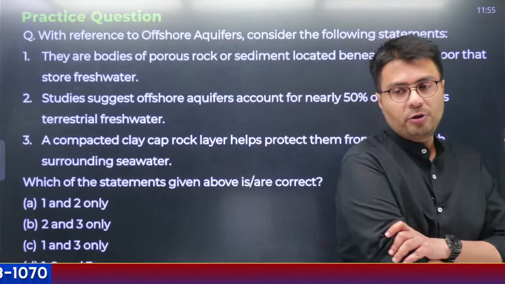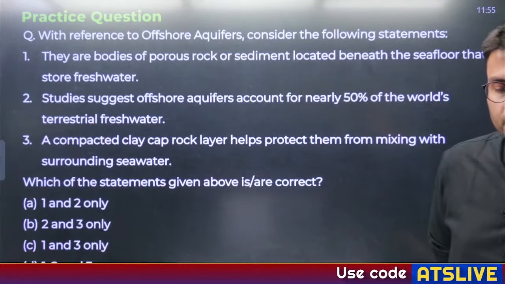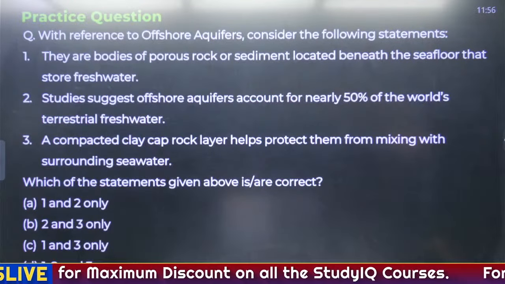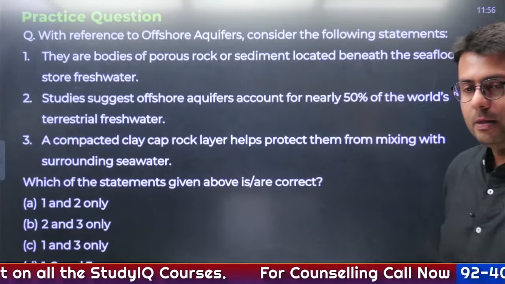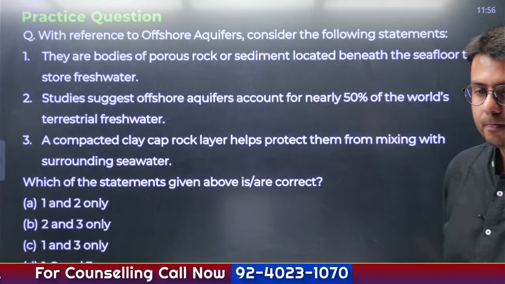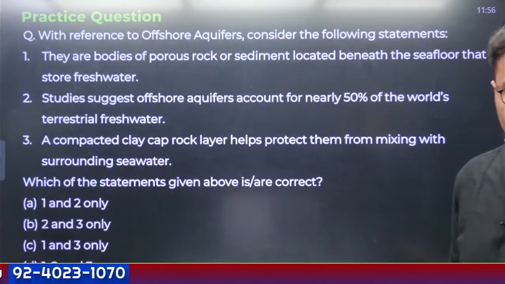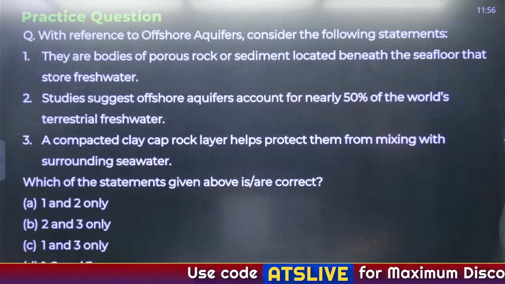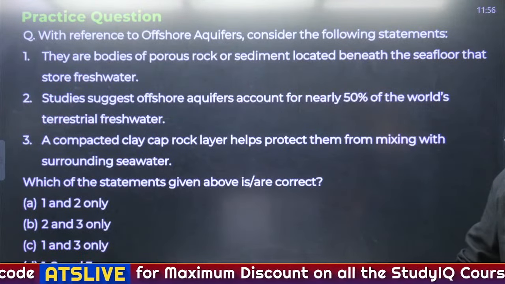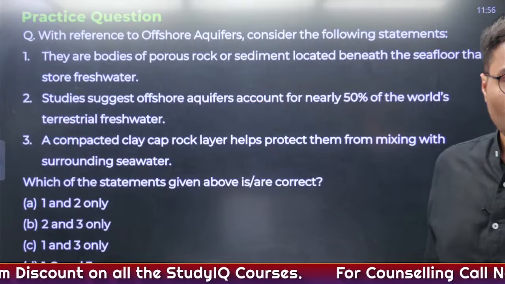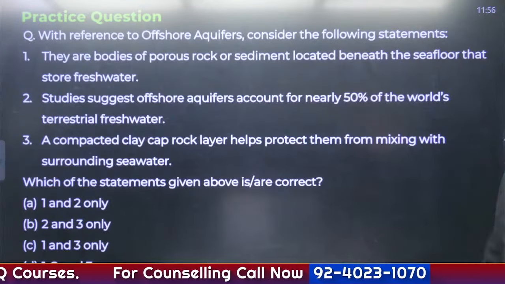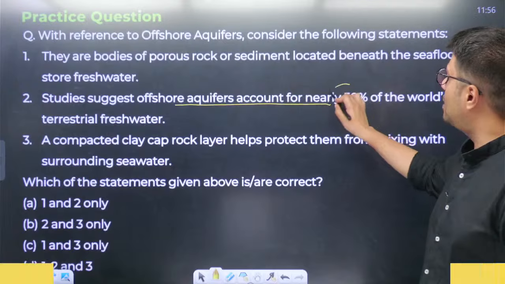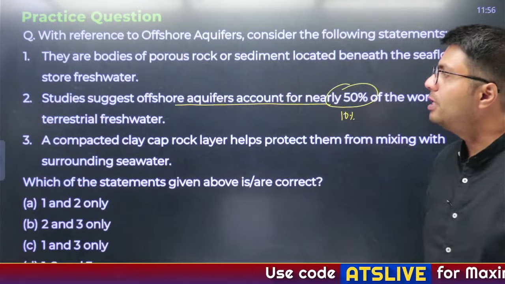Now, tell me the correct answer to this question. Studies have suggested that offshore aquifers account for nearly 10% of world's terrestrial freshwater, not 50.